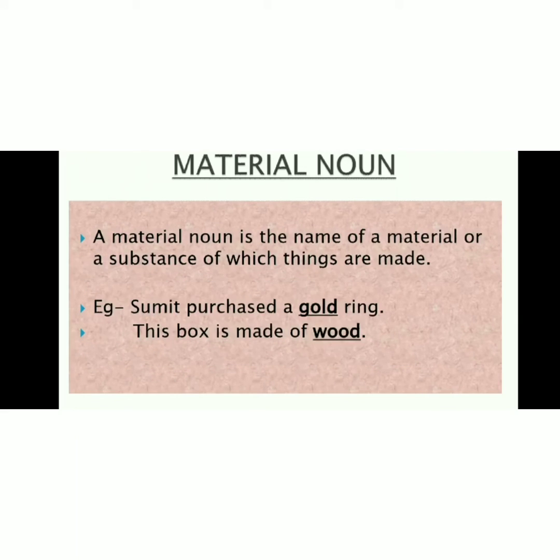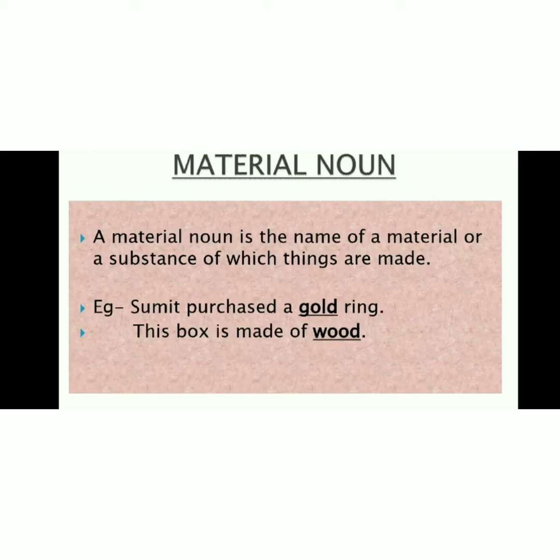Now let us study about material noun. A material noun is the name of a material or substance of which things are made. Example: Sumit purchased a gold ring. Here the object ring is made up of gold. Here gold is a material noun. This box is made of wood. Here wood is a material noun.